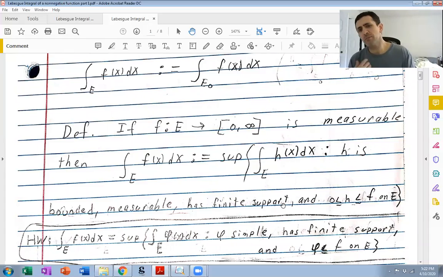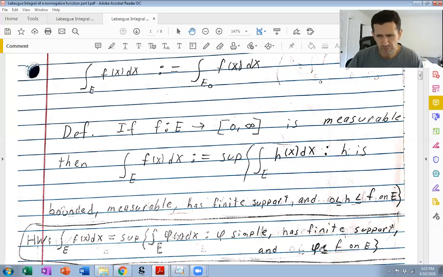Okay, so I did mention this extends the definition we previously had for a Lebesgue integral when f is non-negative. And it does, in fact, extend that definition we had before. In particular, in general, if f is non-negative and measurable, then this definition here coincides with the supremum of all these integrals where phi is simple, has finite support on E, and phi is less than or equal to f on E. So in particular,